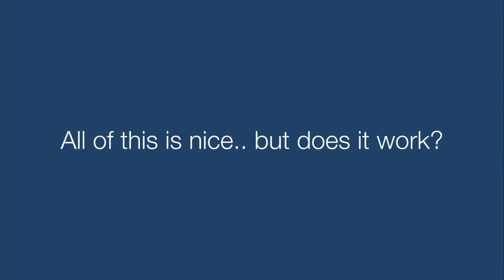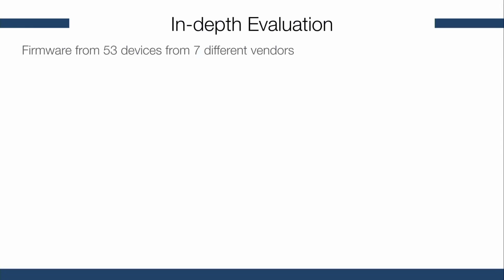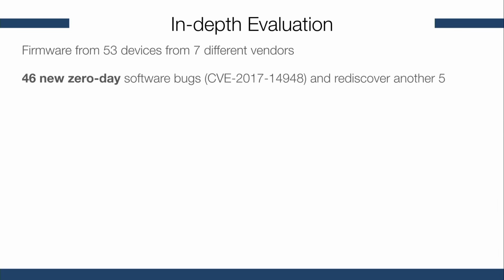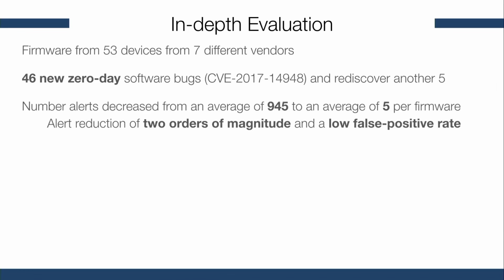Okay, all of this is very cool, but does it work? We ran an in-depth evaluation, and we analyzed 53 devices from 7 different vendors, and we found 46 new zero-day bugs, and we rediscovered another 5. Not only did Caronte find new bugs, but it decreased the number of generated alerts from more than 900 on average to 5 per firmware, which means a reduction of 2 orders of magnitude and a low false positive rate.